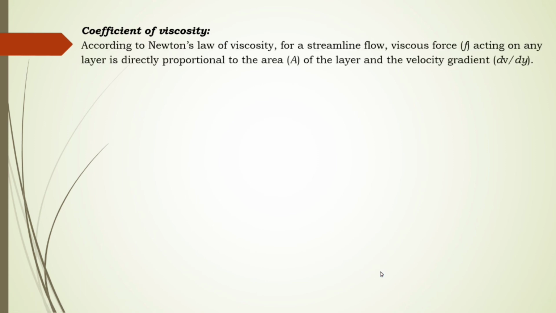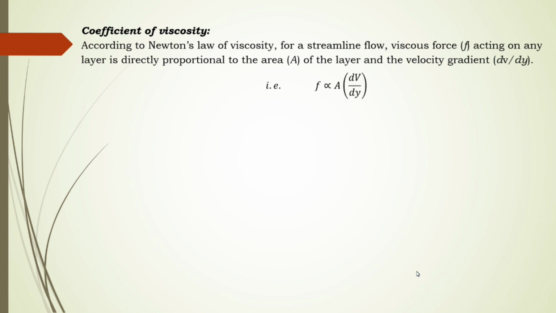According to Newton, once again our friend Newton has given the formula for this, and it is applicable for streamline flow. According to Newton's law, for a streamline flow, the viscous force acting on any layer is directly proportional to the area of the layer and also proportional to the velocity gradient.